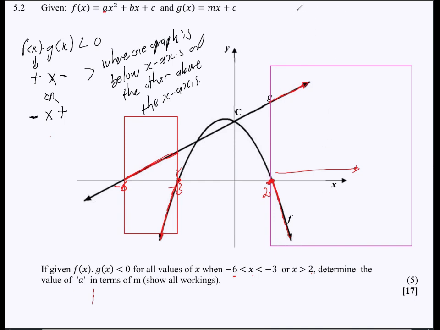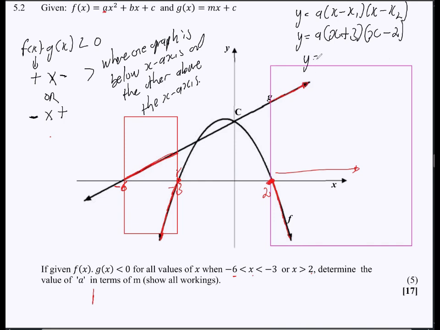y is equal to a(x - x1)(x - x2). Now I have my intercepts, right? And then I am going to say y is equal to a, and then substitute my roots. This is x, this is -3, so negative and negative, that's +3. And then here I have my x, and then substitute the root. That's going to be -2 there.